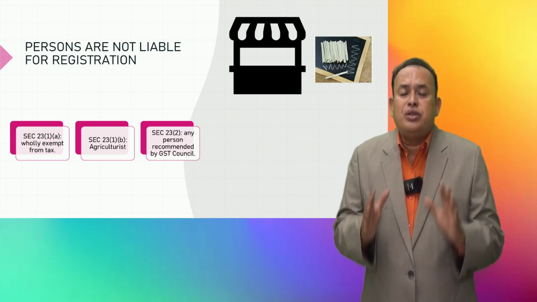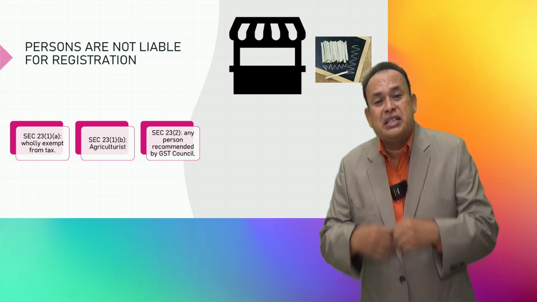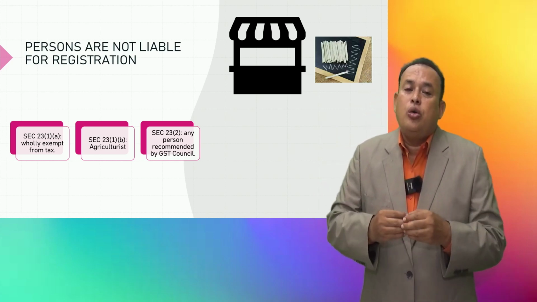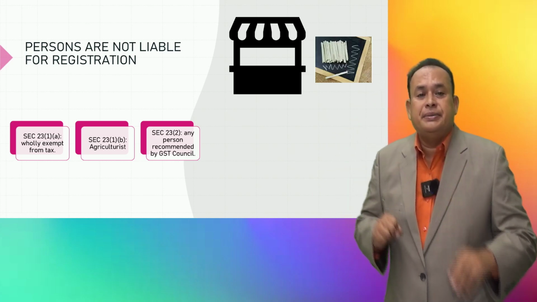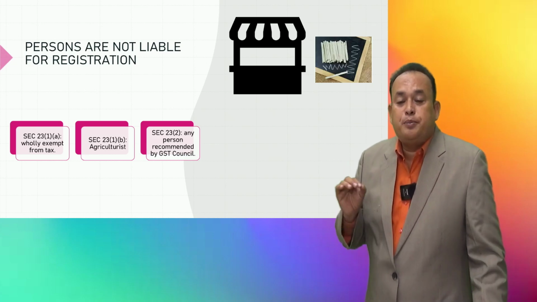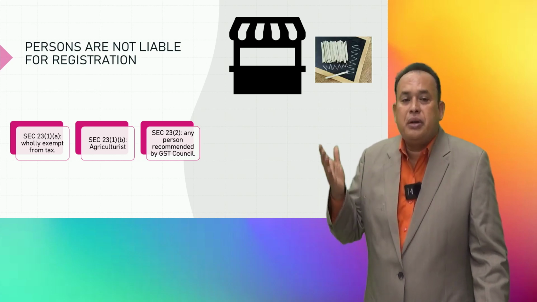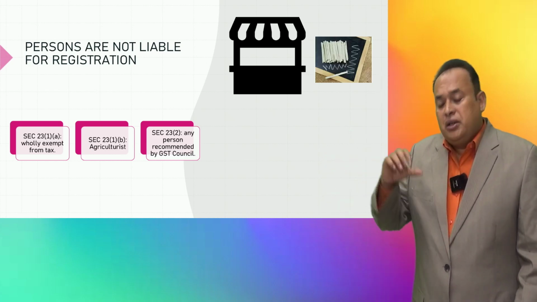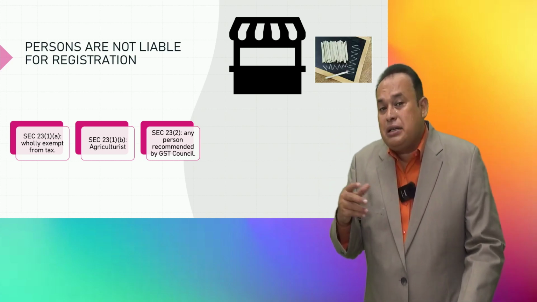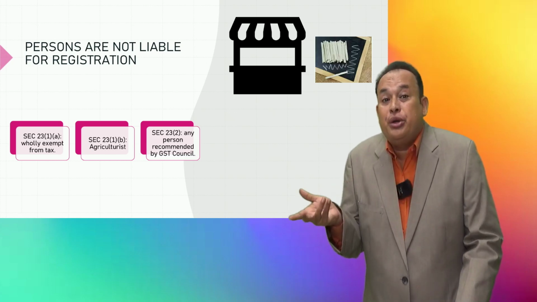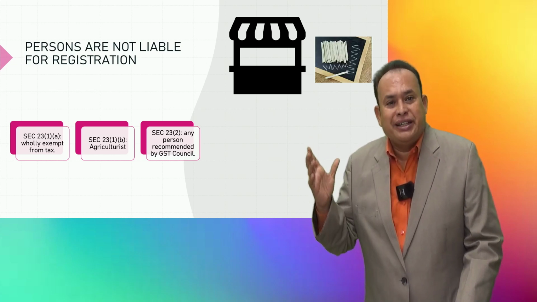Resulting that section 23 subsection 1 clause A says a person who supplies wholly exempted supplies, exempted from the payment of tax, is not liable for registration. Further, section 23 subsection 1 clause B says that an agriculturalist dealing with agricultural produce is free from GST registration.